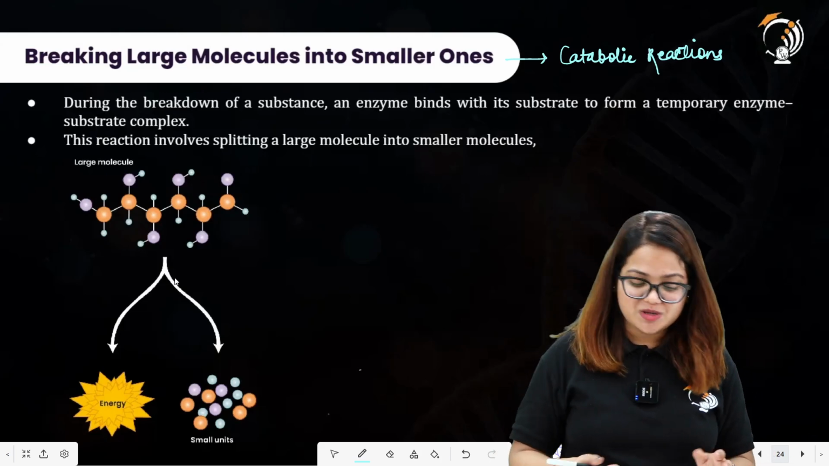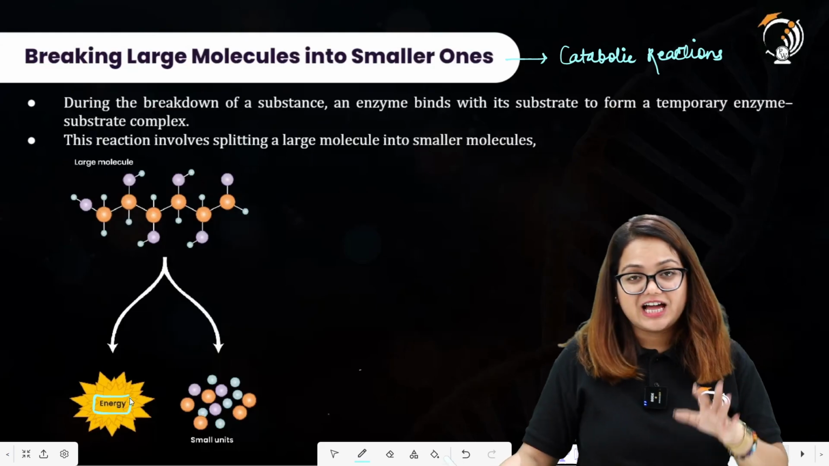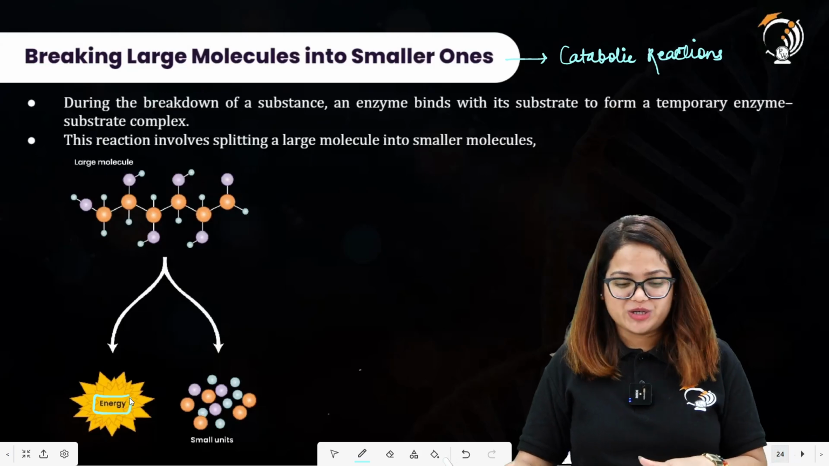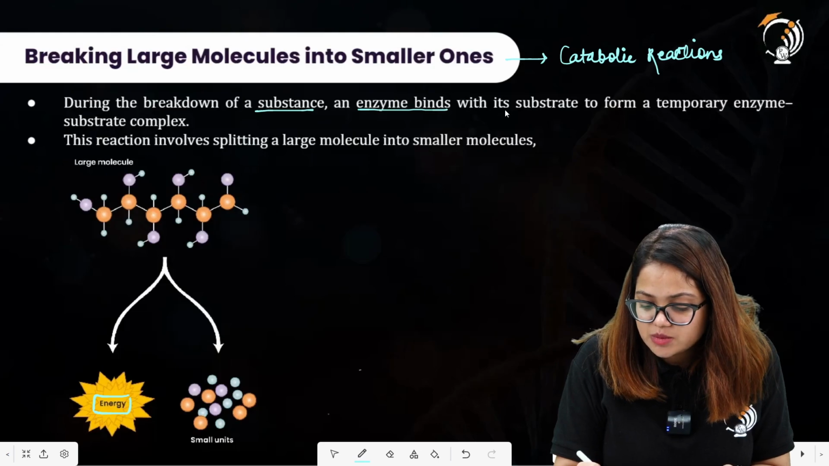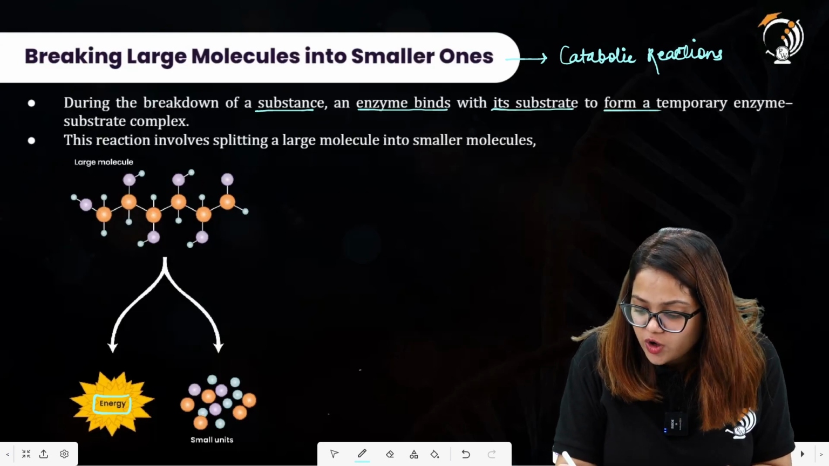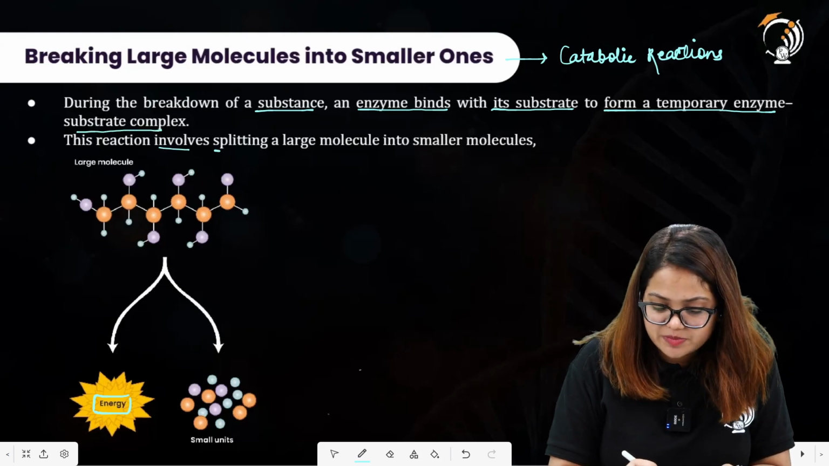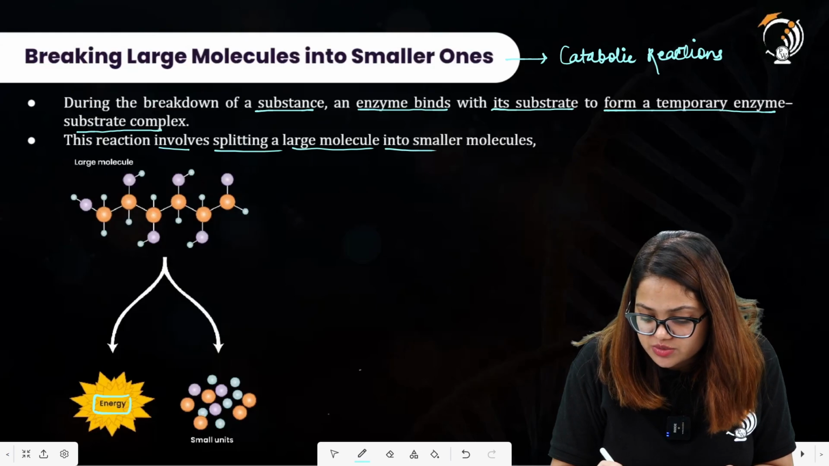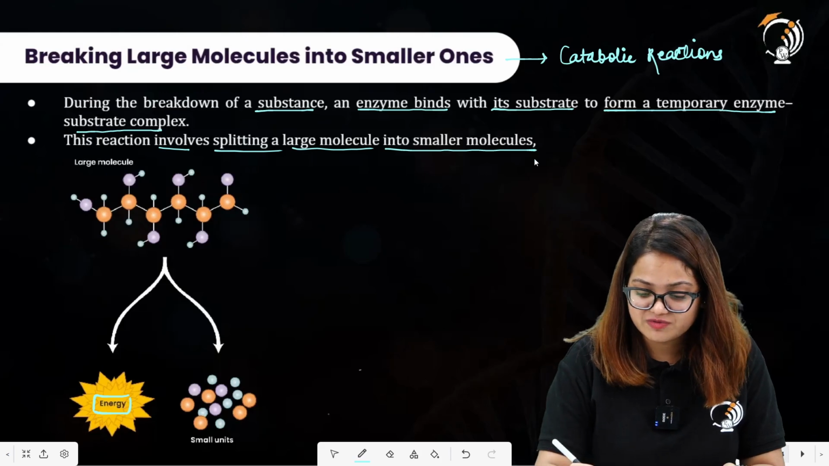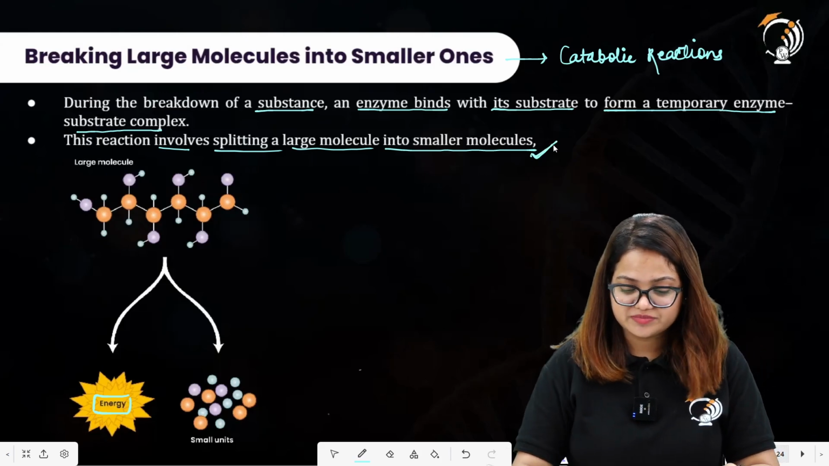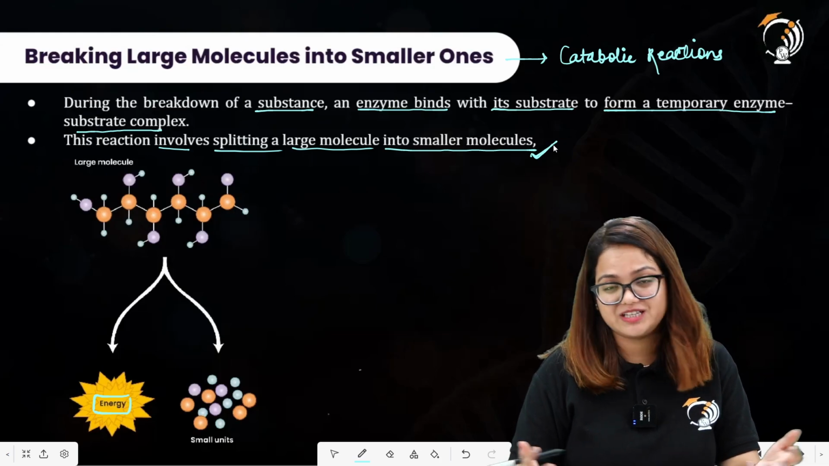As you can also observe from this diagram, the energy is being released when the large molecules are broken down into the smaller molecules. During the breakdown of a substance, an enzyme binds with its substrate to form a temporary enzyme substrate complex. This reaction involves splitting a large molecule into smaller molecules. I hope you are getting the information straight, so you will be able to solve questions coming from these topics as well.